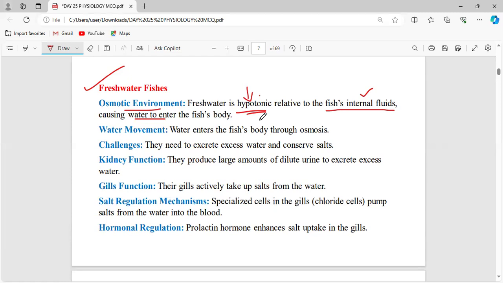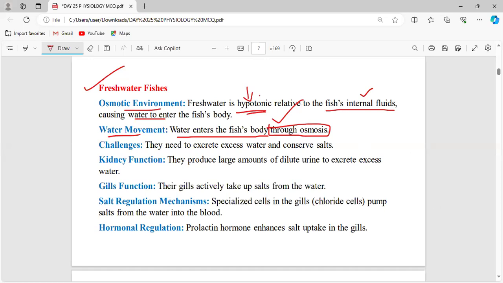Here, the water will enter the fish's body by the process of osmosis. Osmosis is nothing but the movement of fluids or water from the higher concentration to the lower concentration. This is the process of osmosis. Regulating this process of osmosis is called osmoregulation, right?